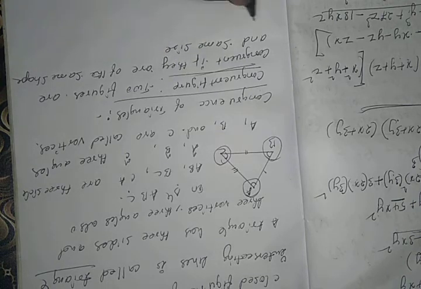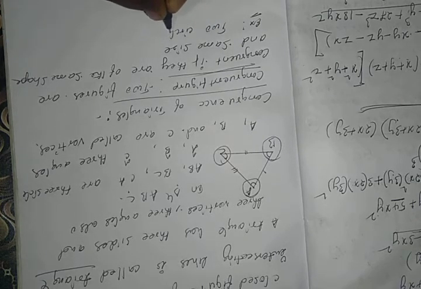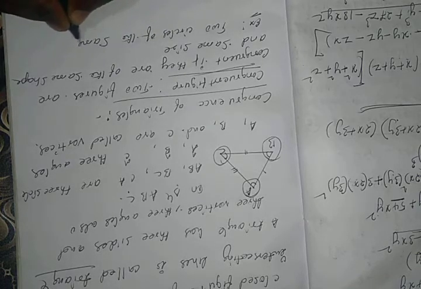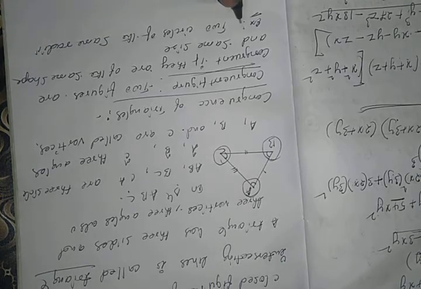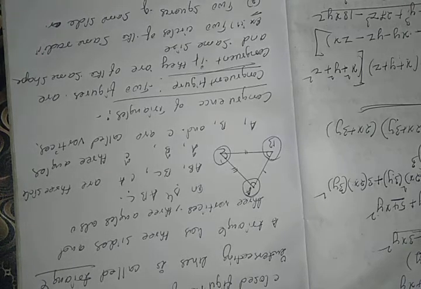Let us take an example: two circles of the same radii. Two circles of the same radius. And second, two squares of the same side. So both are examples of congruent figures.